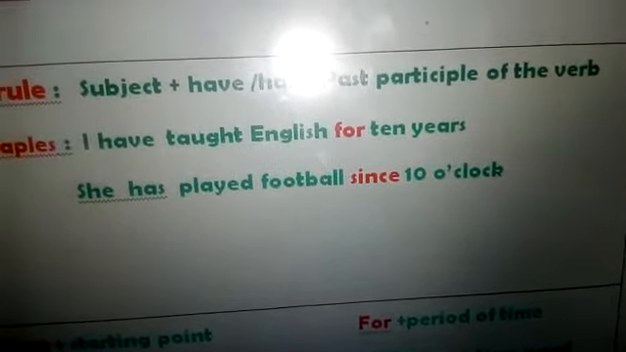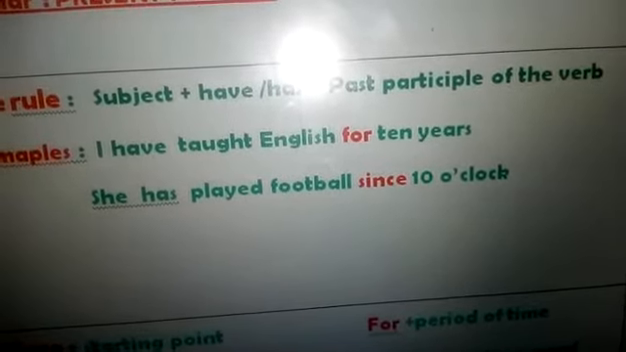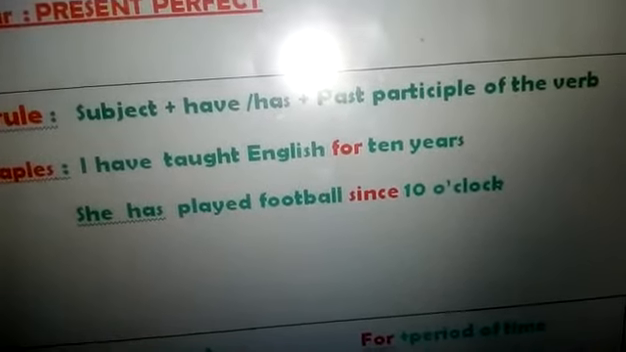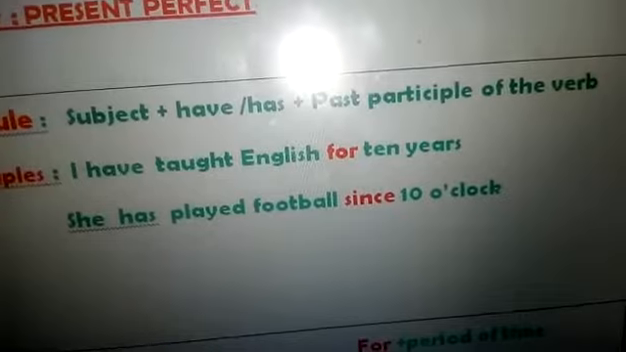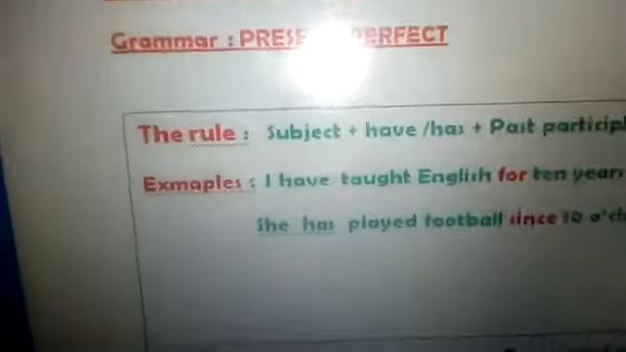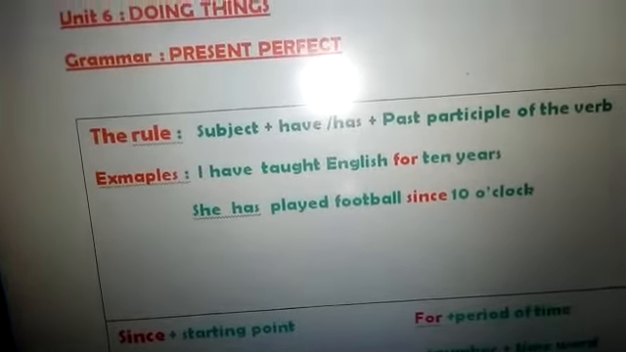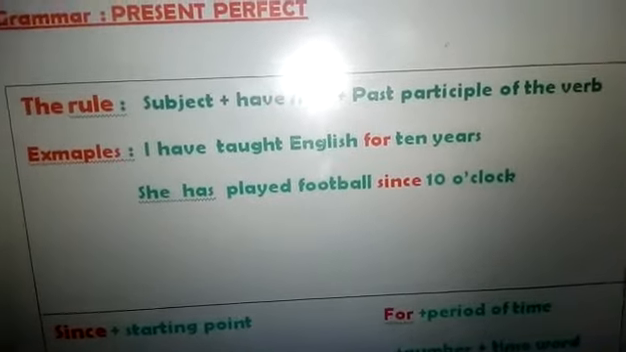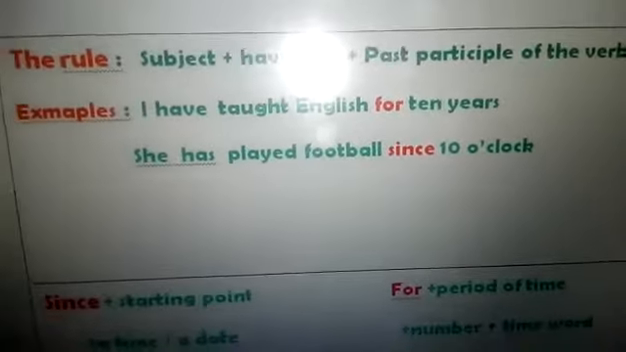You will ask me, teacher, why we have put here since and not for? Because since is for the starting point. It's for the time, to precise the time. Okay, so let's read the examples together. I have taught English for 10 years. She has played football since 10 o'clock.